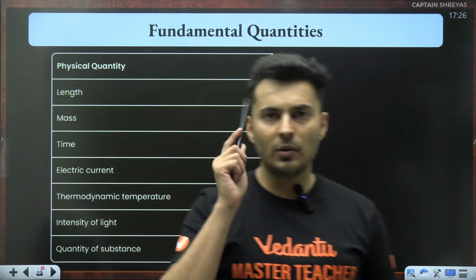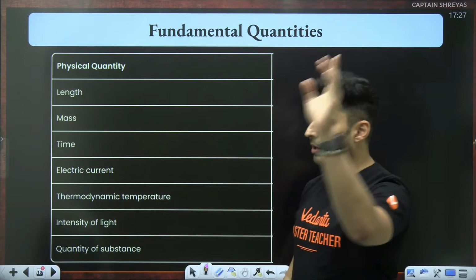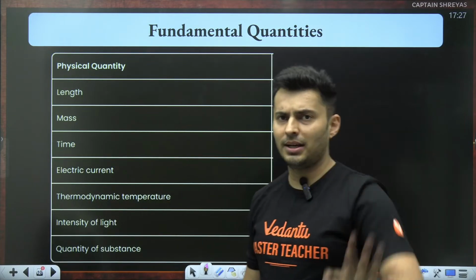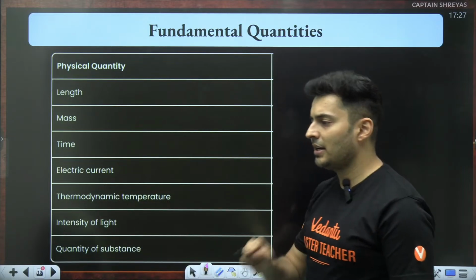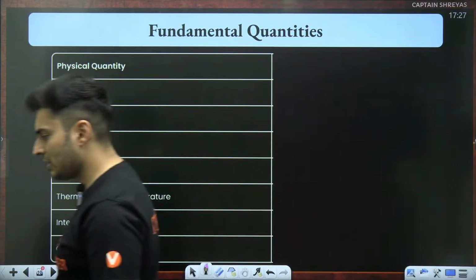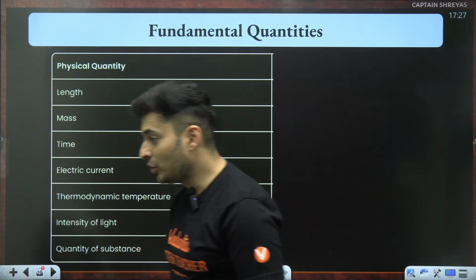Okay, write it down again and again in your rough book, in your sheet or maybe your notes, whatever it is. This should be there in your head. All the 7 fundamental quantities. Very good.